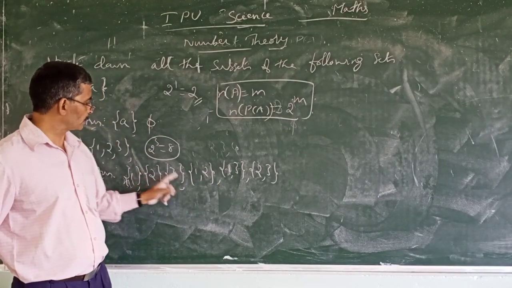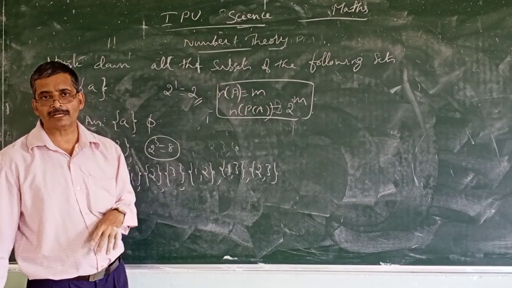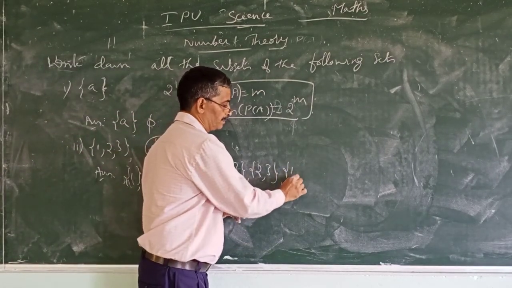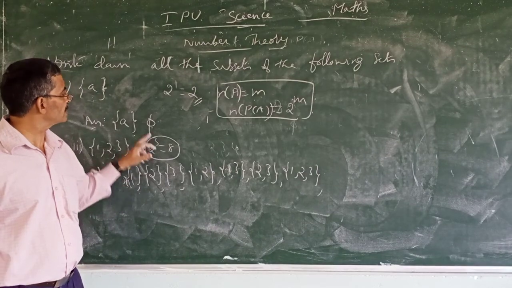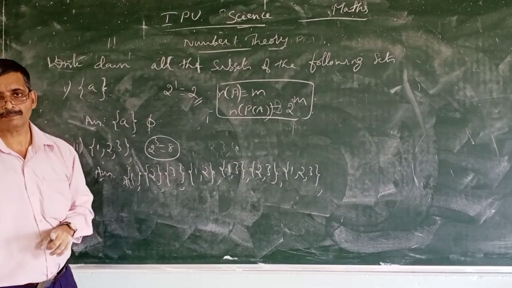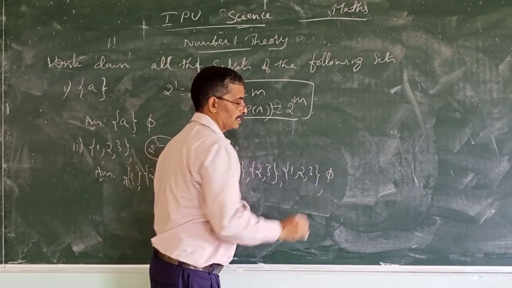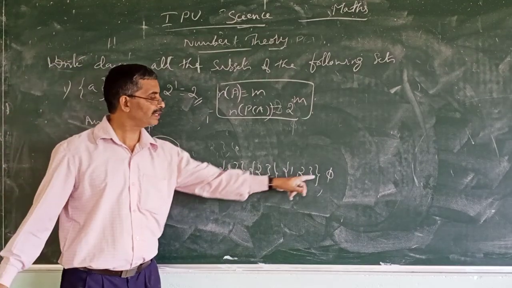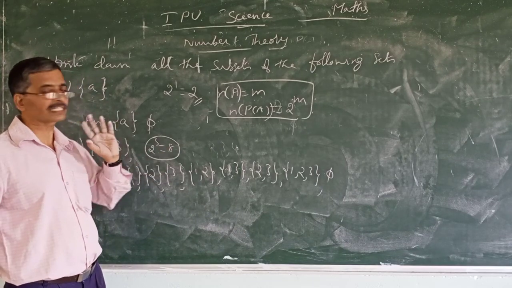So how many are there now? 1, 2, 3, 4, 5, 6. Six are over. But how many subsets should be there? Eight should be there. One of them is {1, 2, 3} itself, so 7 are over now. Where is the one more? The last one is nothing but the null set. I told you already, the null set is a subset of any set. So we have 8 subsets, because 2 to the power 3 is 8.